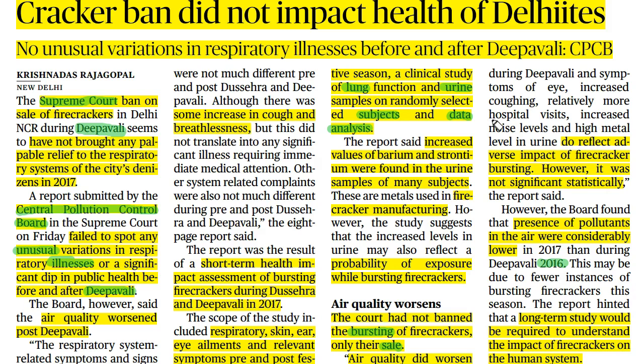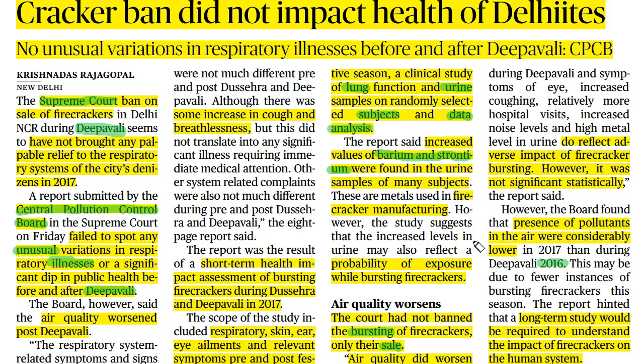In its study, the Central Pollution Control Board found an increase in barium and strontium in the urine samples of the subjects. Usually, barium and strontium are used in cracker manufacturing. So it has been attributed that contact with firecrackers resulted in the increased level of barium and strontium in the urine samples of the subjects. Apart from that, no adverse impact of firecracker bursting was significantly noted.